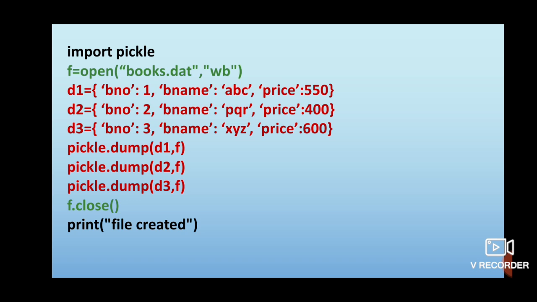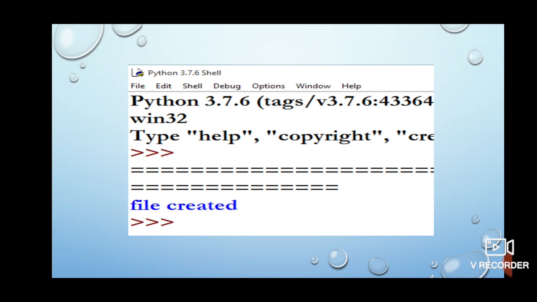in the hard disk. Okay, so for this purpose this statement is written, although it is not important, but it will be good if you write so as to make your end user understand what actually happened on running this program. Okay, so what kind of output you are going to get on the output screen? See, this is going to be your output screen, file created, nothing else will come on the output screen. Okay, so means your file is now created.